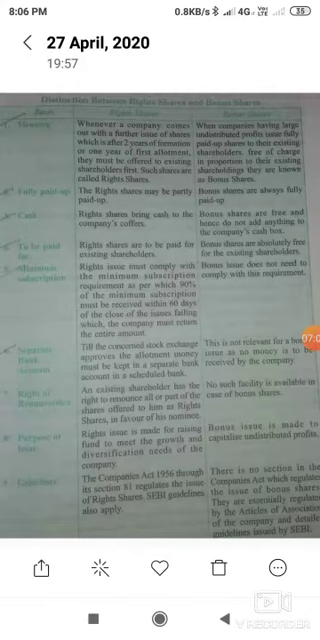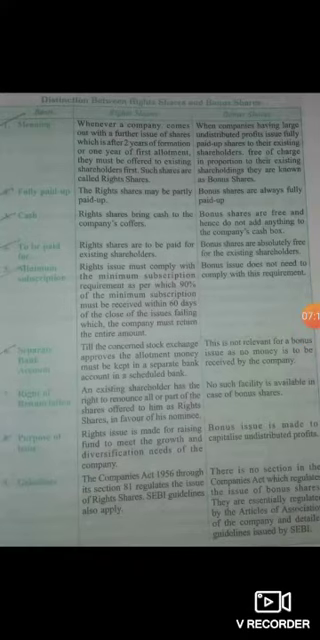The Companies Act 1956, through its section 81, regulates the issue of right shares. SEBI guidelines also apply. SEBI is the Securities and Exchange Board of India. Now in bonus shares, there is no section in the Companies Act which regulates the issue of bonus shares. They are essentially regulated by the articles of association, meaning it is mentioned in the articles of association of the company, and detailed guidelines issued by SEBI.